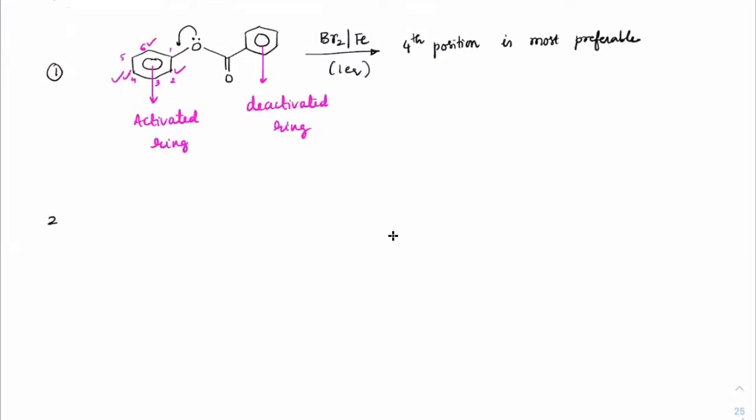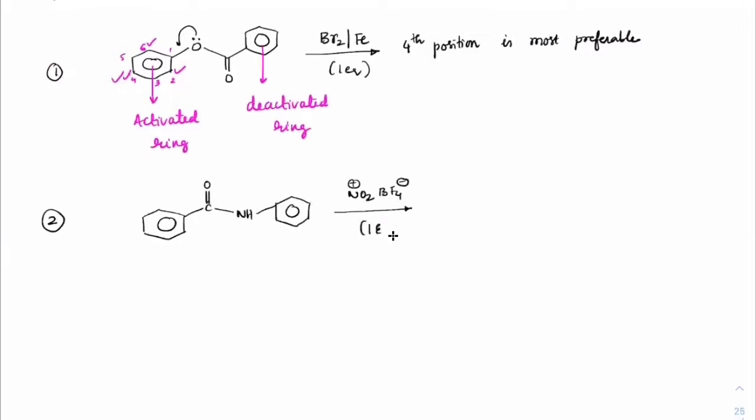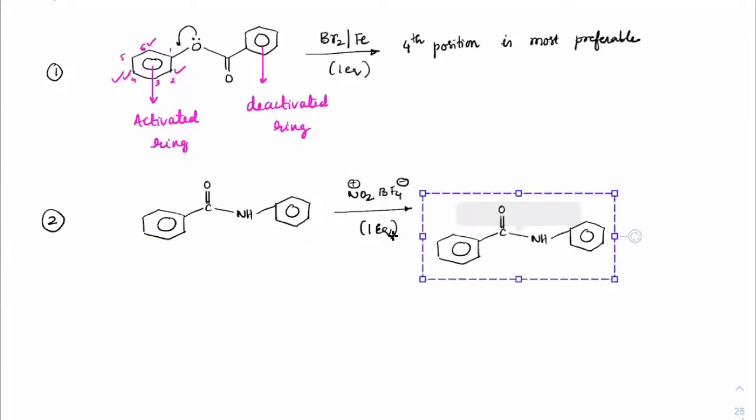Let us try the second one. If you have benzene with C double bond O, NH connected to benzene this way, and NO2 plus BF4 minus. You have to write the final product of only one equivalent. So if it is one equivalent, where does it form, beta? Keep writing with me. So you have to write this entire structure.